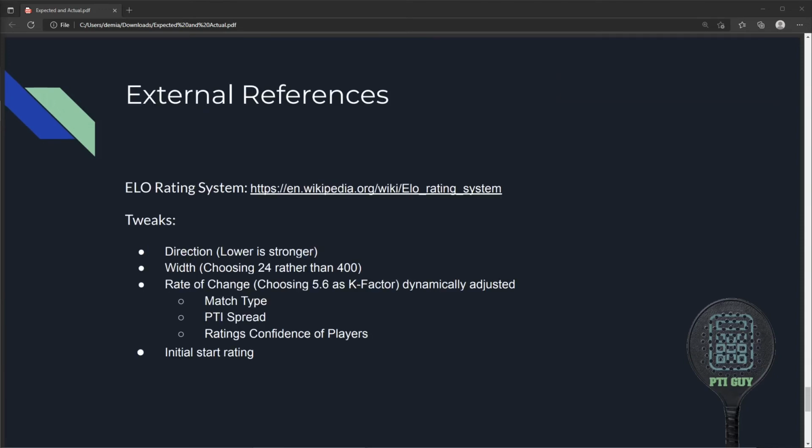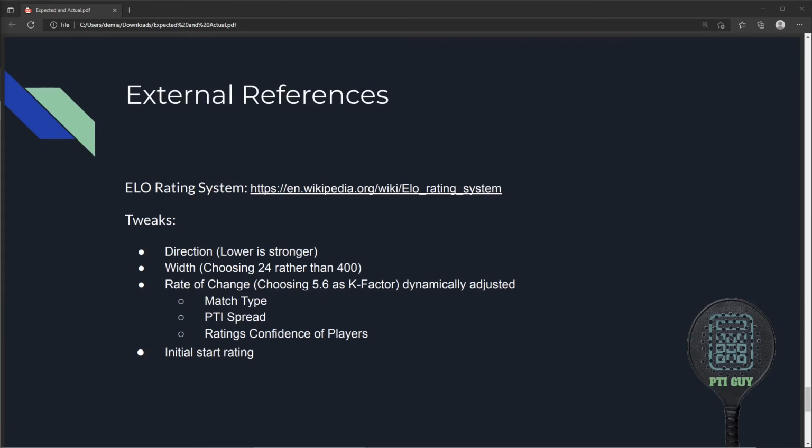If you'd like to dig into the math behind the PTI system, you can refer to the Wikipedia page on the ELO rating system. It's fundamentally the same algorithm with a few tweaks. The PTI system uses an inverse direction from the ELO system, where a lower rating is a stronger rating. The width of the ELO rating system is 24 rather than 400. This changes the range of most ratings. The PTI system uses 5.6 as the rate of change, or K factor, and that's dynamically adjusted by match type, PTI spread, and the ratings confidence of participating players.